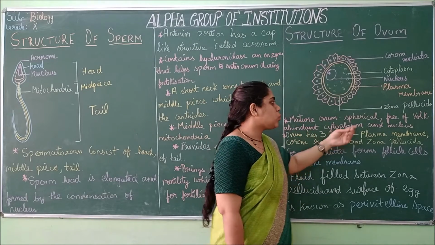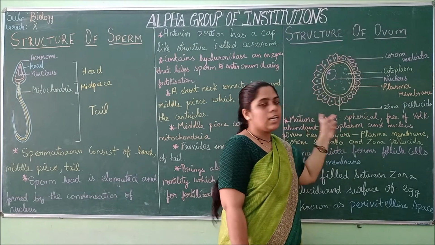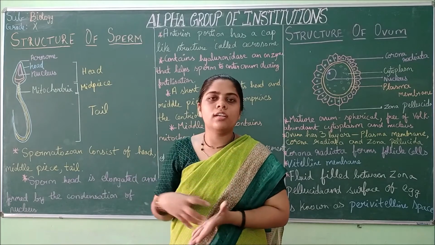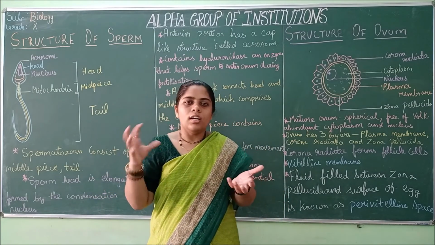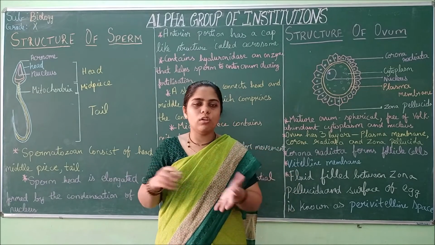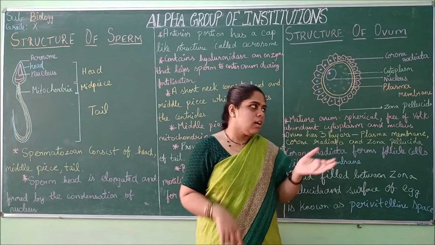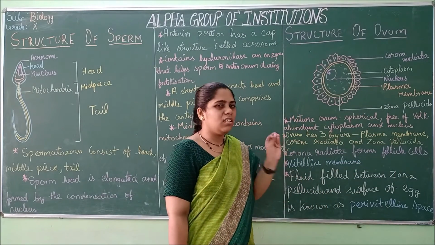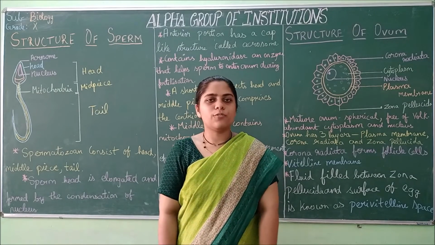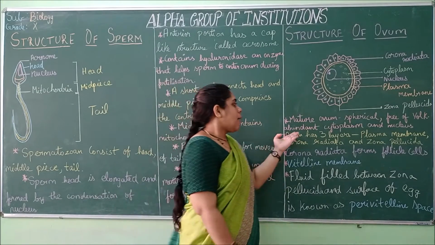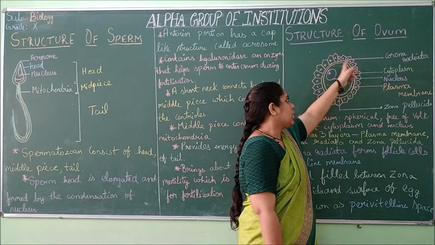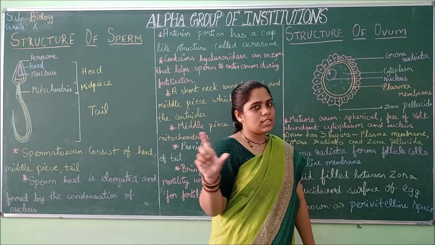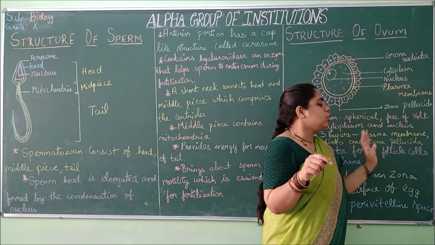The mature ovum will be in spherical shape. It is free of yolk. For a hen's egg and an ostrich egg, usually you will find the yolk in the center. But for the human egg, the yolk is not present. Only a little amount may be present, but mostly it is free of yolk. And abundant cytoplasm is present. Here you can find around the nucleus, it is fully filled with the cytoplasm. It is a jelly-like substance. And the nucleus is present.